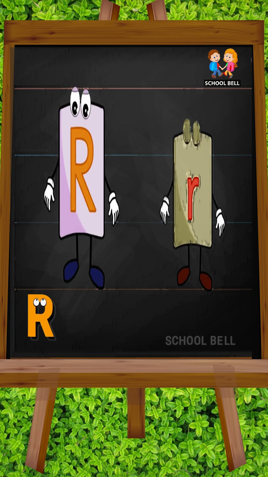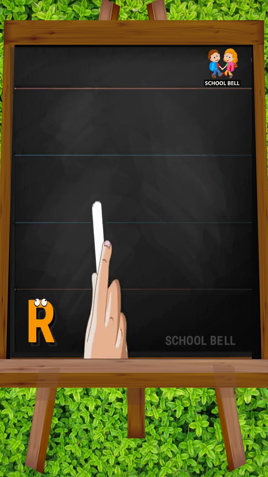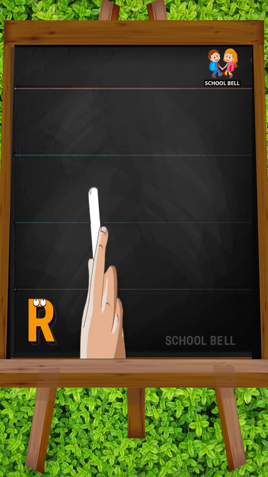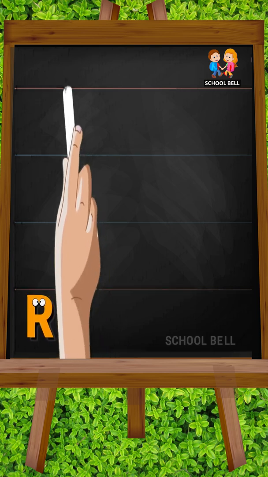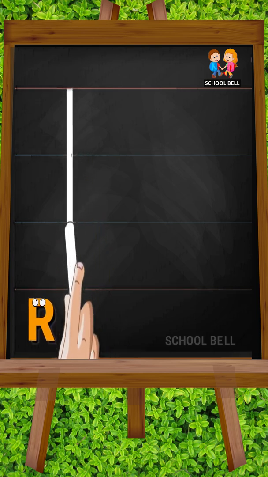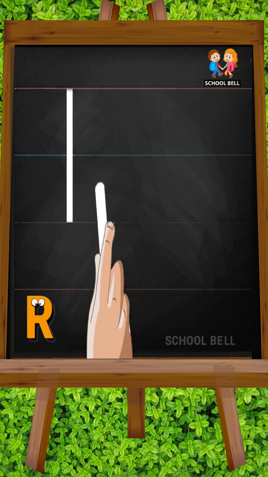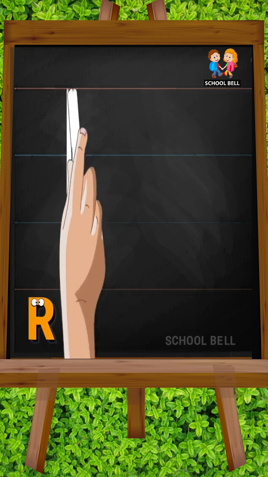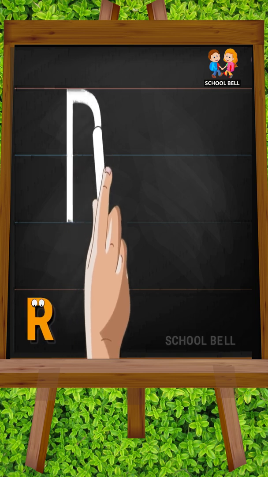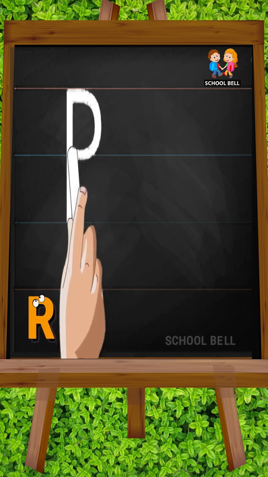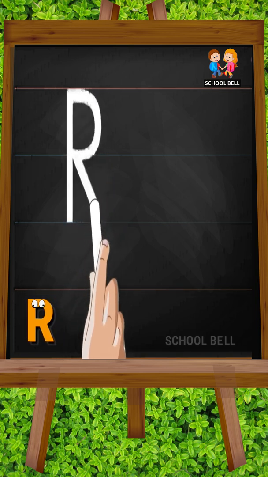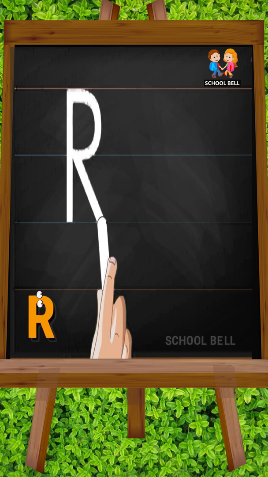R. Capital R. Start from the top and draw a standing line down. Go again to the top and draw a curve till the middle. Then, draw a slanting line to the bottom.